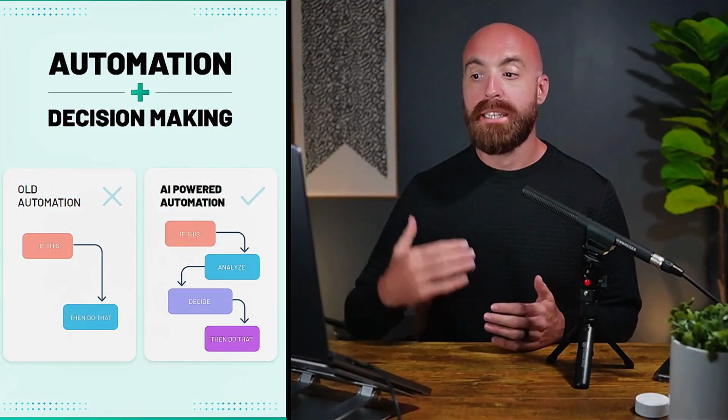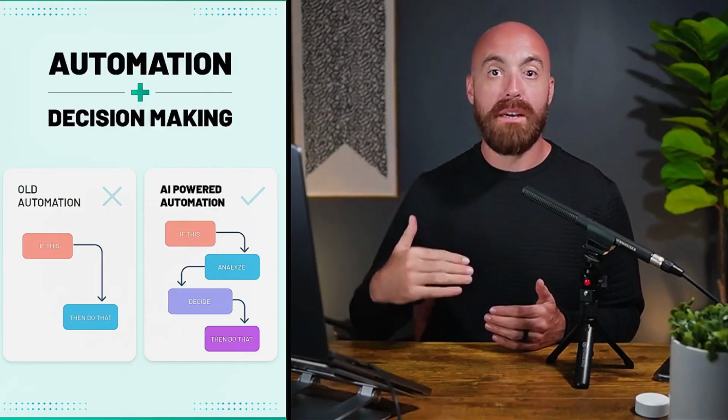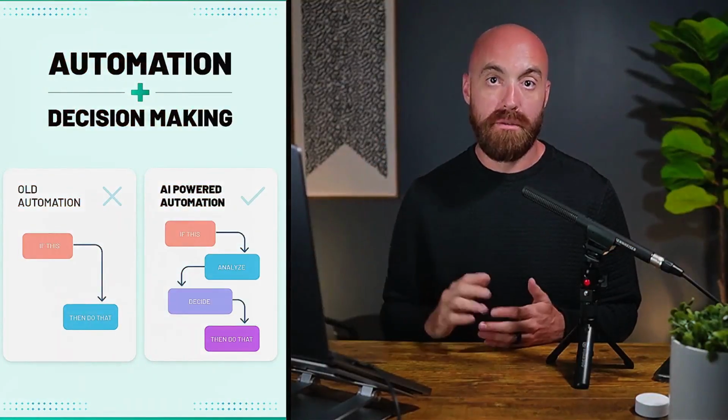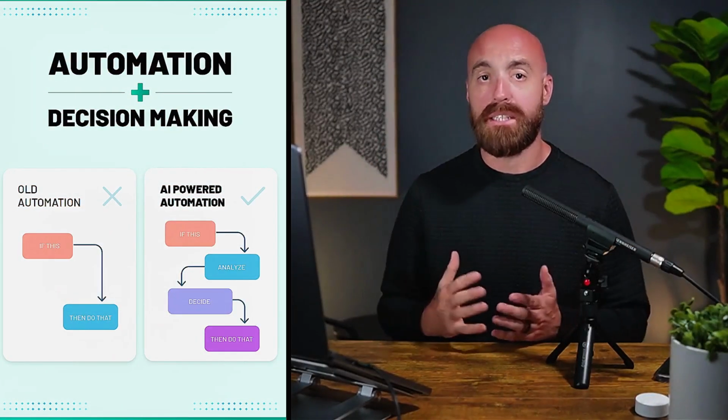Now what AI does is it says, if this happens, so if a new email is received, then analyze that email, then make a decision, and then actually do whatever you have now decided to do. So in this scenario, instead of having a filter for every single email that comes through your inbox, now you can say, if any email comes in, then read it and determine, out of a predetermined set of labels that I already have set up inside of Gmail, which one it would be most relevant to. So hopefully you can organize your entire inbox by doing something like that. And we're going to show you probably 5 to 10 more examples of how we can do things the old way versus the new way.